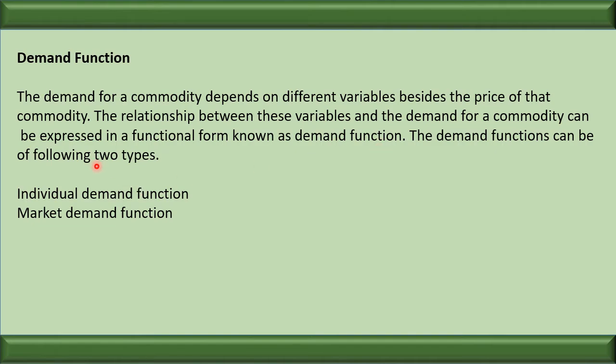The demand functions can be of the following two types: individual demand functions and market demand functions. When I say individual demand functions, it means the factors affecting the demand of individual consumers. And when we say market demand function, it means the relationship between the demand made in the market and the factors affecting the demand of the group of consumers in the market.